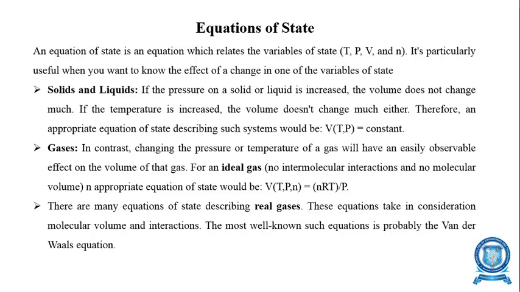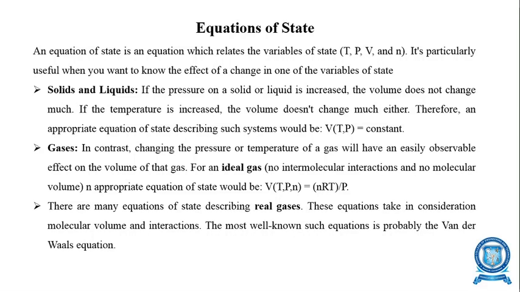As we discussed in the previous part, for an ideal gas there is no intermolecular interaction, that is, no forces acting between the molecules, and there is no molecular volume. That kind of gas is said to be an ideal gas. There are many equations of state describing real gases. Considering molecular volume and interactions, the most well-known such equation is probably the van der Waals equation of state for a real gas.